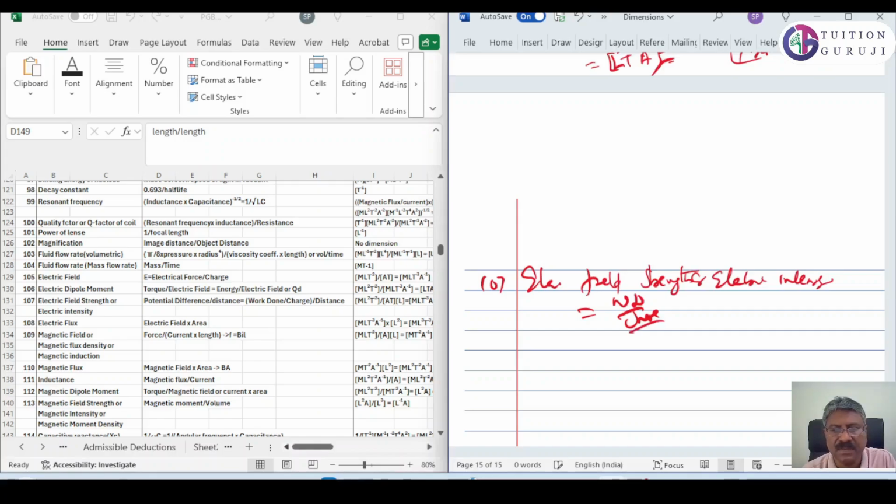Divided by distance. Work done is equal to M L square T raised to minus 2. Charge is equal to A into T. And the distance is equal to L. So M, L and L will get cancelled. M L T raised to minus 3, A raised to minus 1.